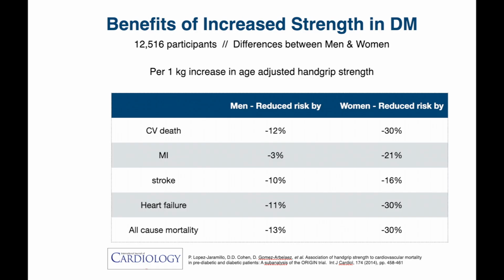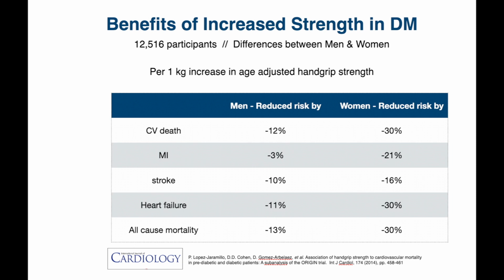And studies have shown that increasing muscle strength can reduce many of these cardiovascular disease events. So here there's a study of about 12,500 individuals, both men and women, and they found that increasing muscle strength just by 1 kilogram was associated with decreased risk. So for example, in men, increasing muscle strength by just 1 kilogram could reduce the risk of cardiovascular disease by 12%, heart attack by 3%, stroke by 10%, heart failure by 11%, and death by 13%.